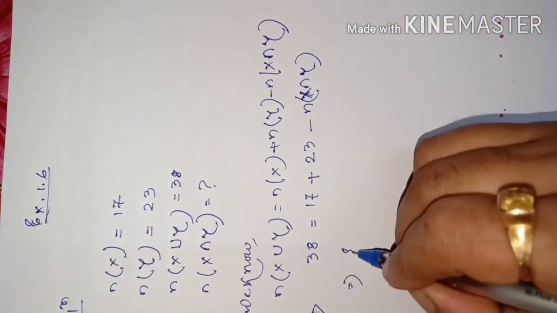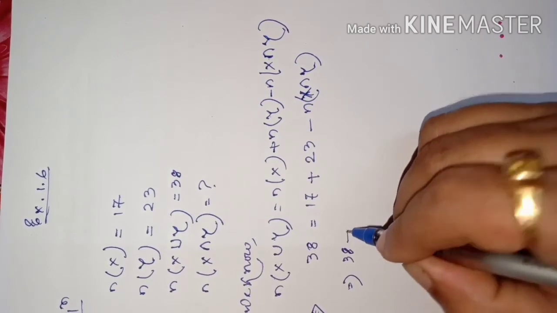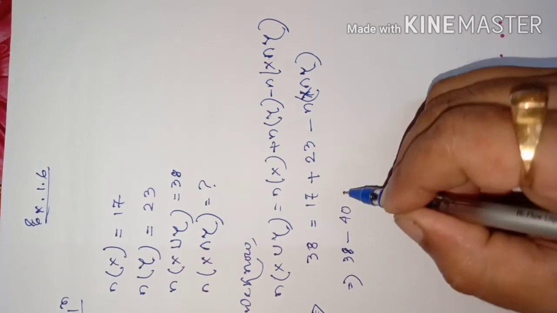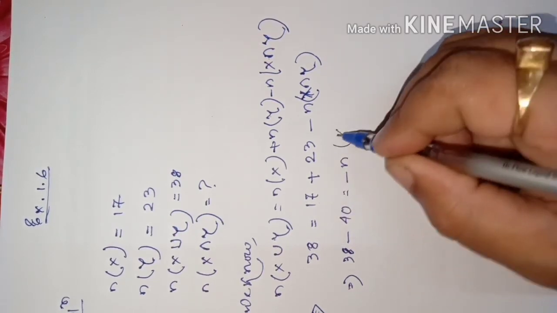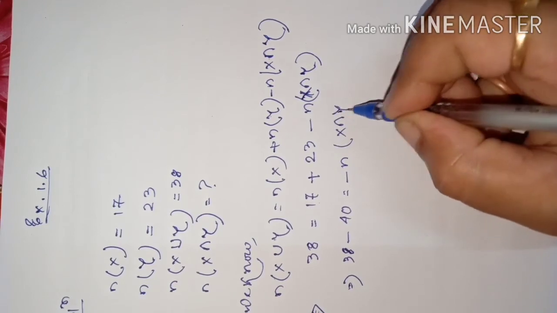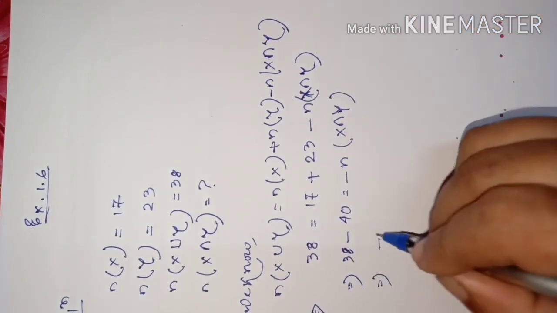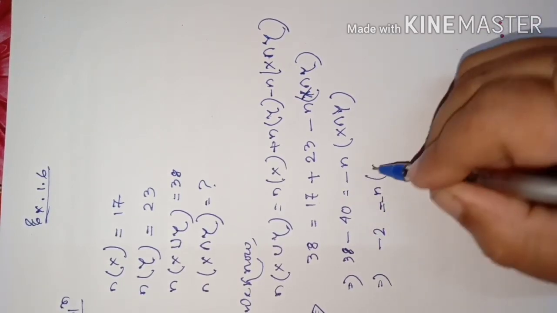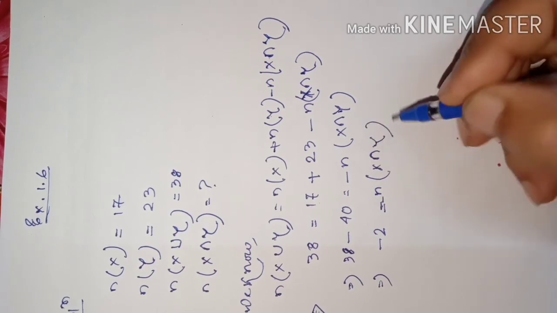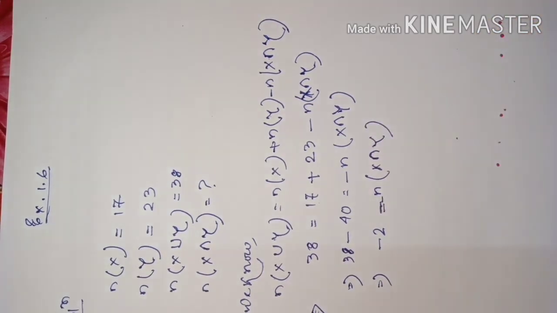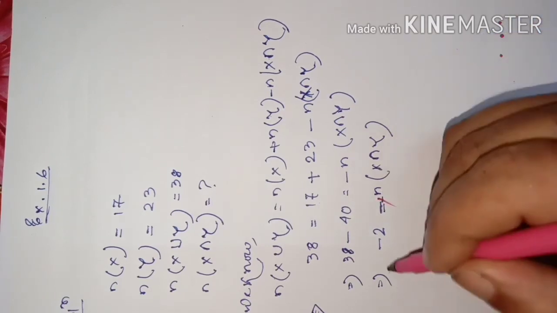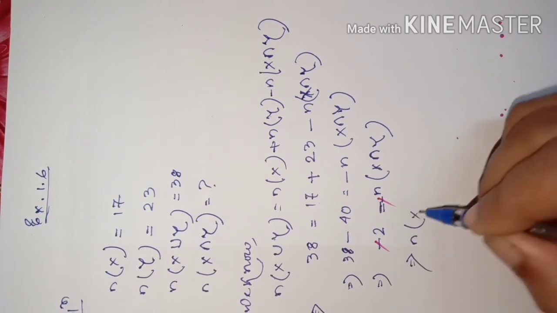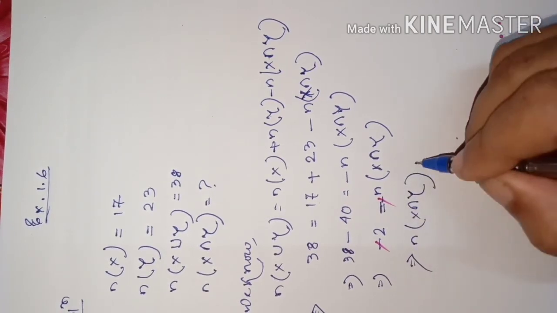So 38 minus this 17 plus 23, 40, is equal to minus number of elements of X intersection Y. So this is minus 2, equal to minus number of elements of X intersection Y. Then this minus sign cancels with this minus sign. So number of elements of X intersection Y is equal to 2.